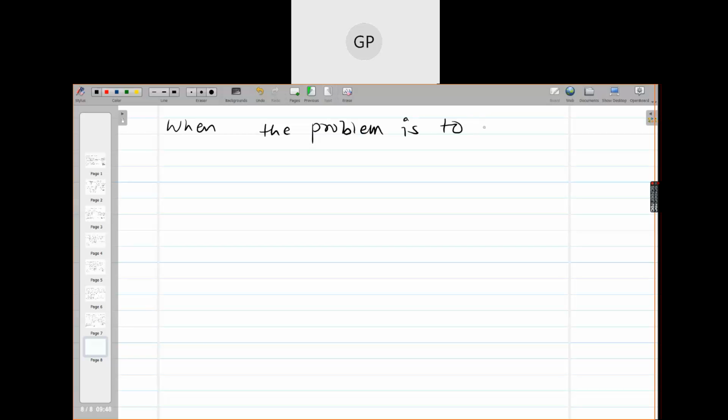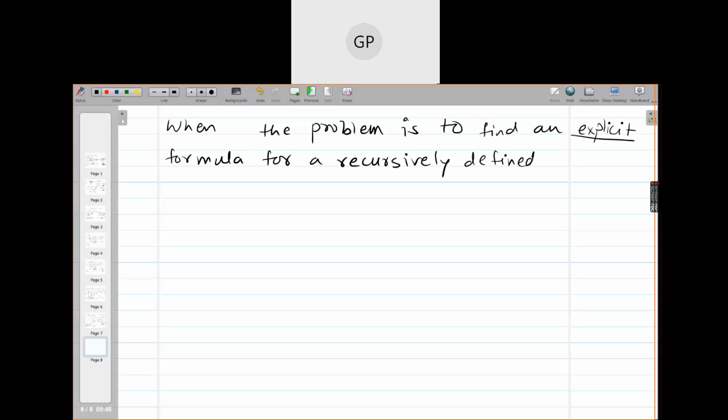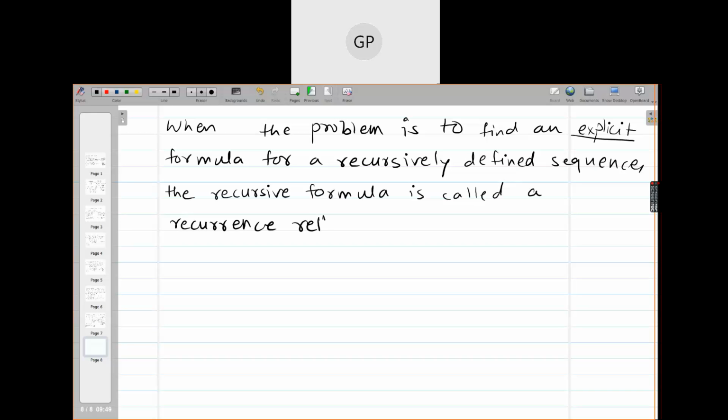So when the problem is to find an explicit formula for a recursively defined sequence, the recursive formula is called a recurrence relation.